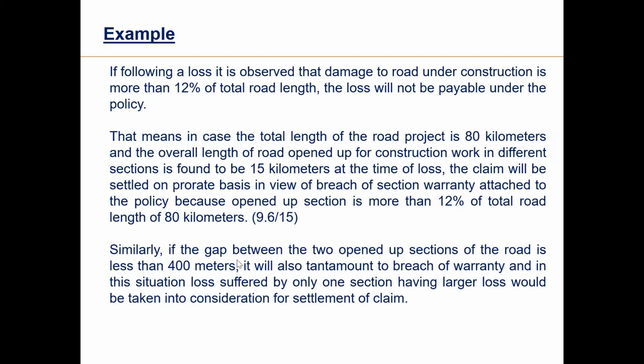In that case, what should be done? Again, there has to be some penalty. You can't accept 100%. So what is the conclusion? The conclusion is that for the sections which are closer, the one having the larger loss would be taken into consideration. If there are two sections 300 meters apart, and one section has suffered 8 crores loss and the other section 2 crores, the 8 crores loss section would be taken into account, and the 2 crores loss section would be declined, because there is a breach of policy warranty.